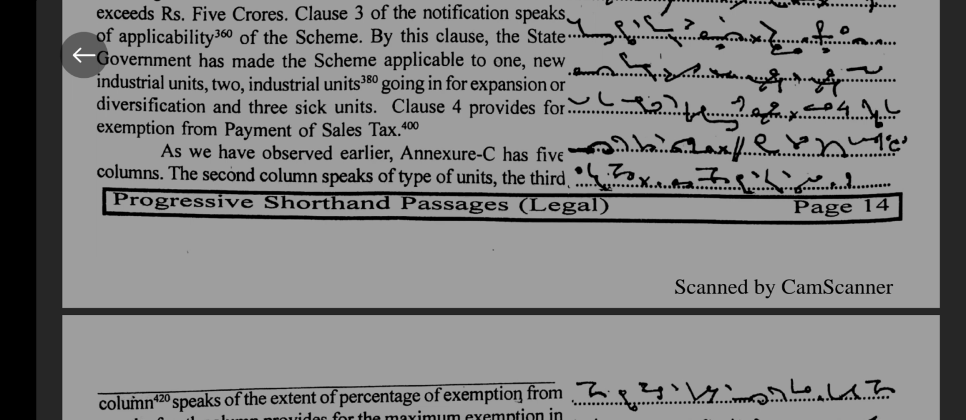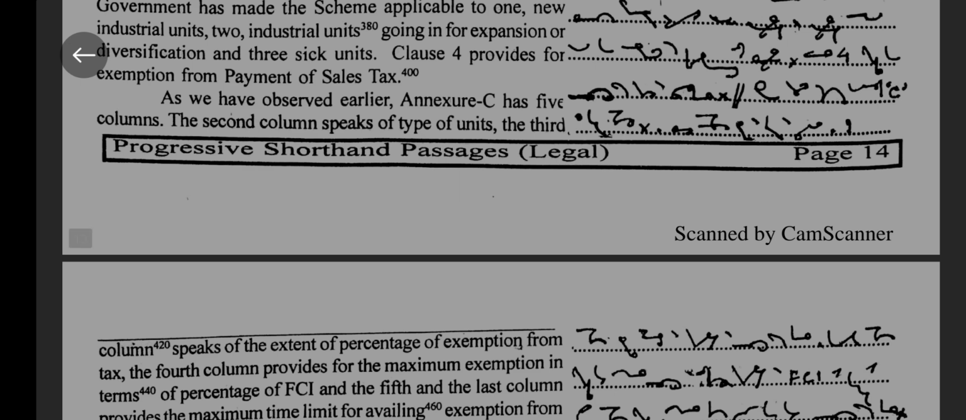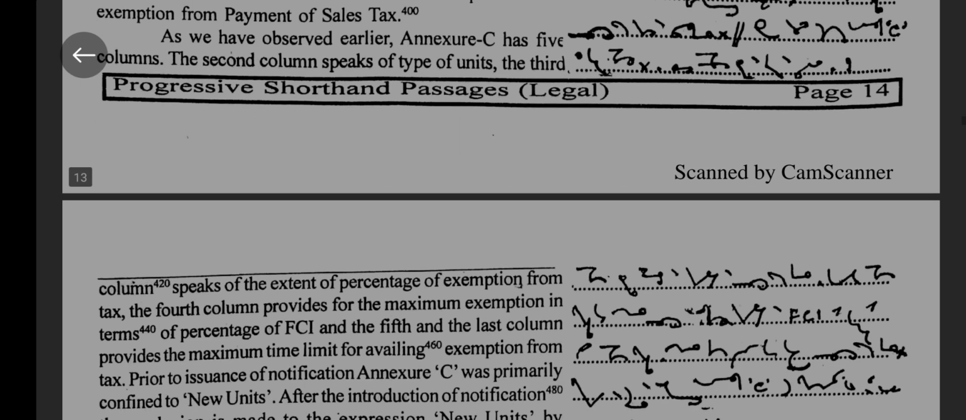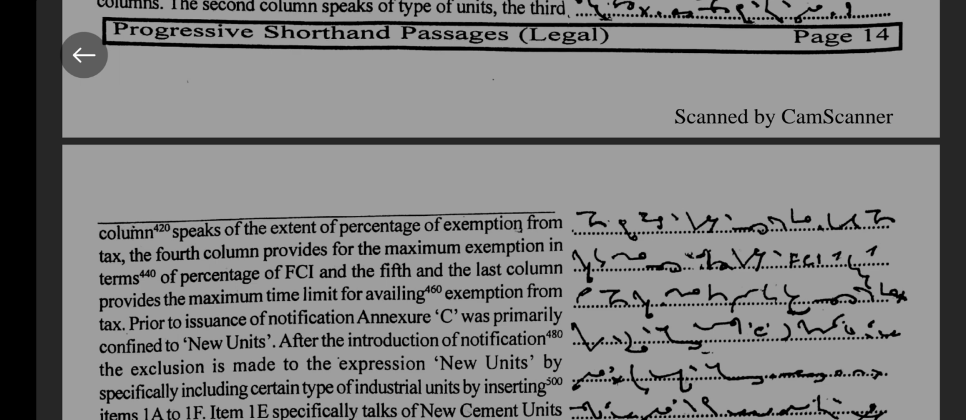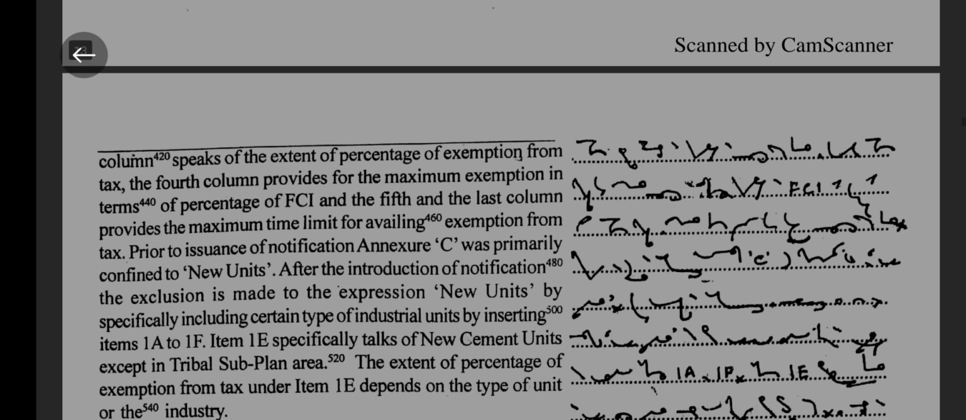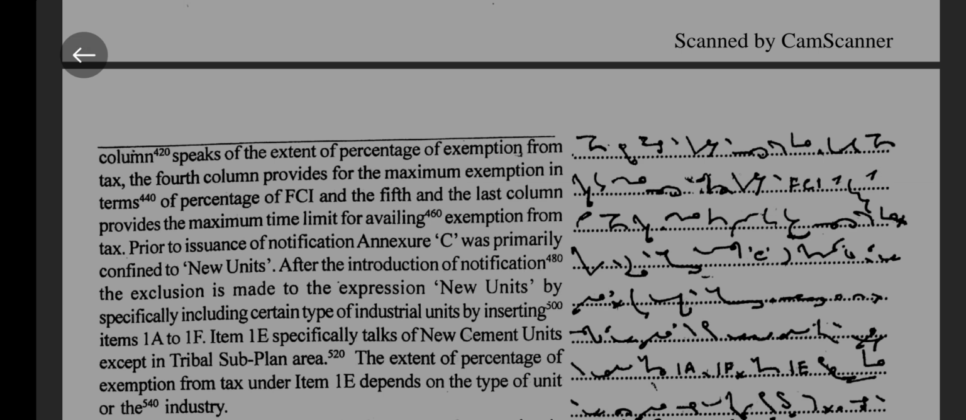As we have observed earlier, Annexure 6 has 5 columns. The second column speaks of the type of units, the third column speaks of the extent of percentage of exemption from tax, the fourth column provides for the maximum exemption in terms of percentage of FCI, and the fifth and last column provides the maximum time limit for availing exemption from tax.